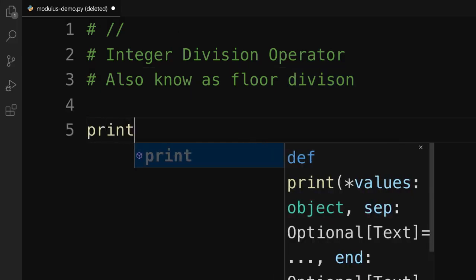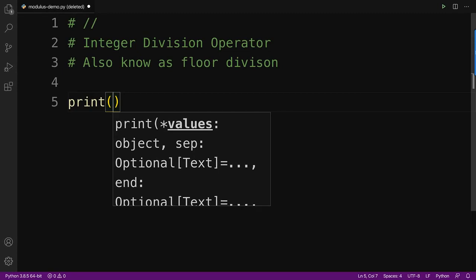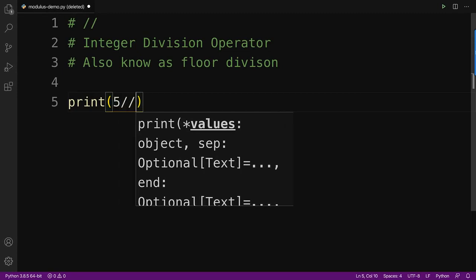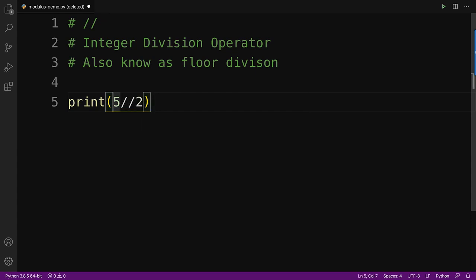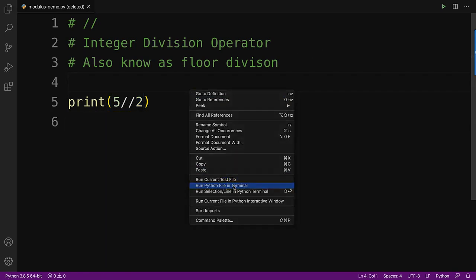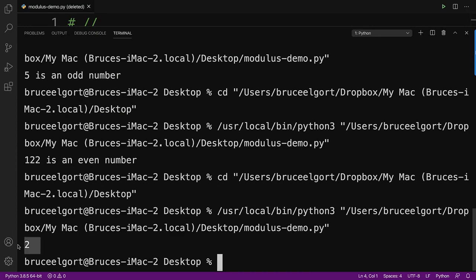Check this out. I'm just going to put a print statement in here, and inside I'm going to say 5 // 2, because that's the integer division operator. So what this is saying is take 5 and find out how many whole times 2 goes into 5, right? You all know that 2 times 2 is 4, so 2 goes into 5 2 times. So that's going to print 2 out. There it is, the number 2 down here in my messy terminal.